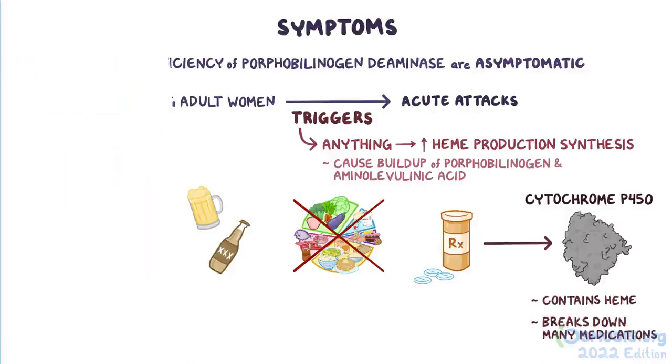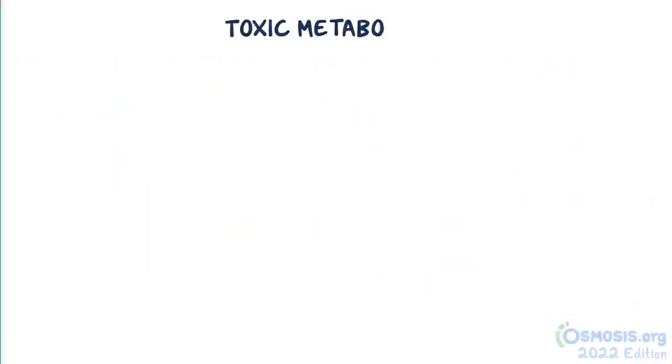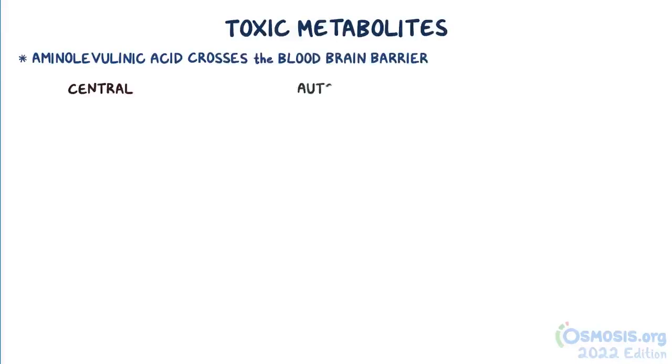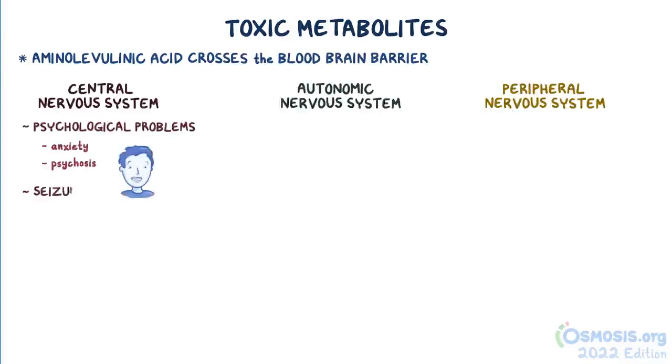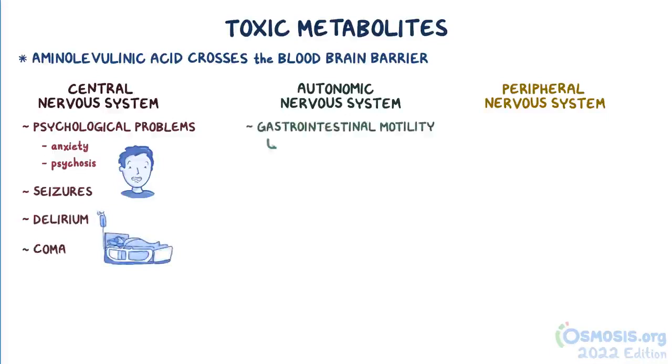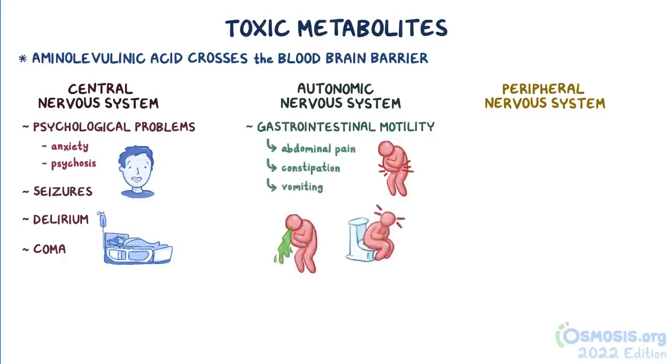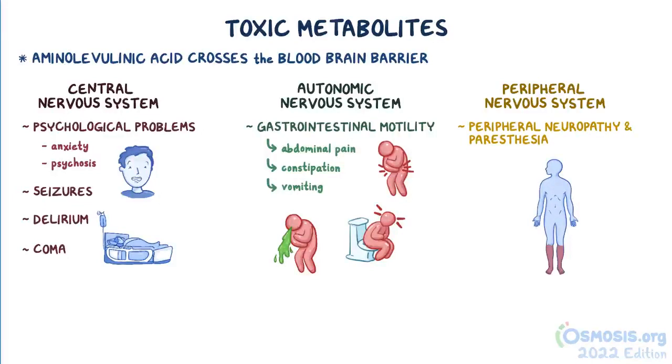contraceptives. Now, the acute attacks are likely due to the buildup of the toxic metabolites. Aminolevulinic acid, in particular, is the most likely culprit, since it can cross the blood-brain barrier and affect the central, autonomic, and peripheral nervous systems. In the central nervous system, it could cause psychological problems like anxiety or psychosis, but it can also cause seizures, delirium, and even coma. Toxic metabolites also affect the autonomic nervous system, regulating gastrointestinal motility, and this can cause abdominal pain, constipation, and vomiting. In the peripheral nervous system, they can cause peripheral neuropathy and paresthesia, which is numbness and prickling sensations, particularly in the legs and feet.